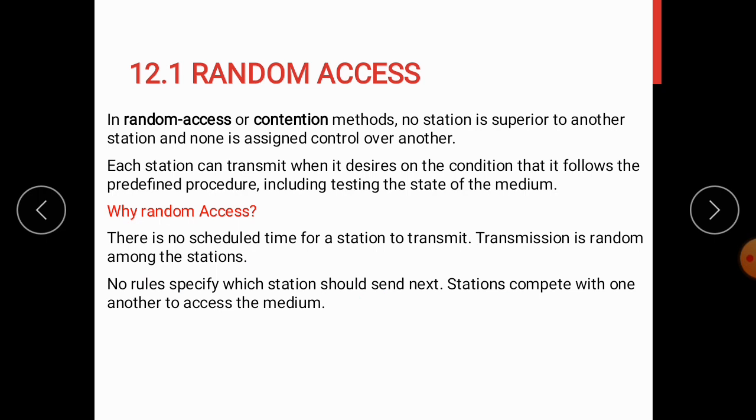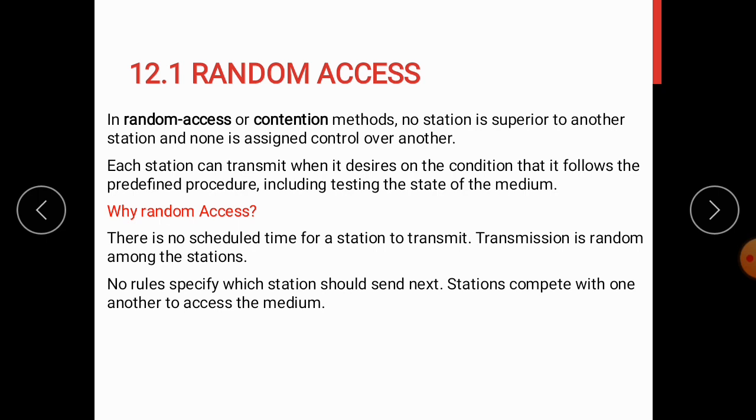We will start our discussion with what we mean by random access. In a random access or contention method, no station is superior to another station and none is assigned control over another. A station that has data to send will make use of the procedures defined by the protocol to make a decision about whether or not to send the data.